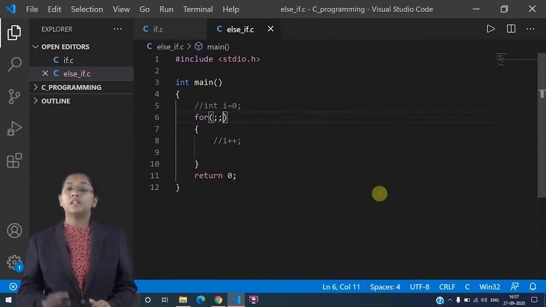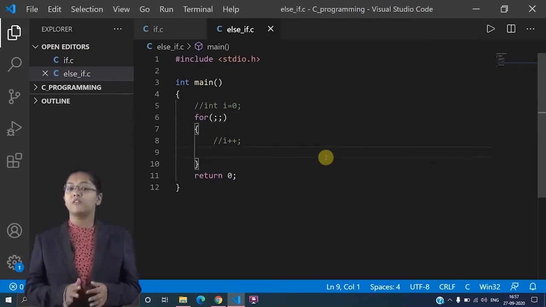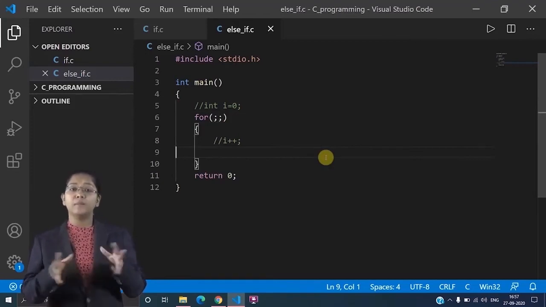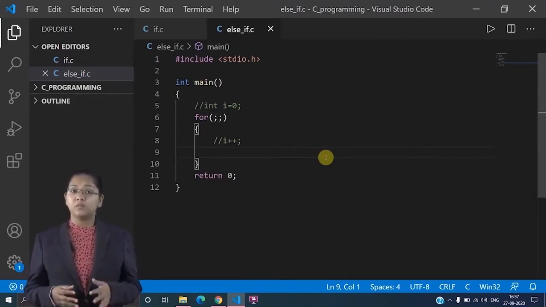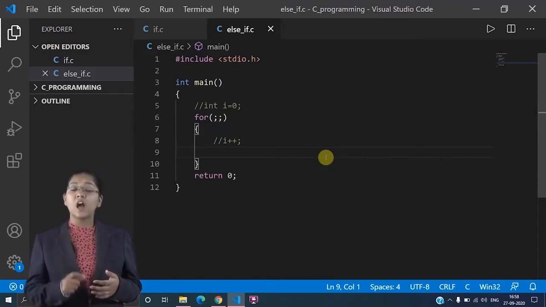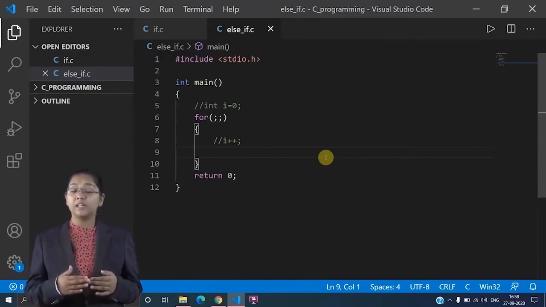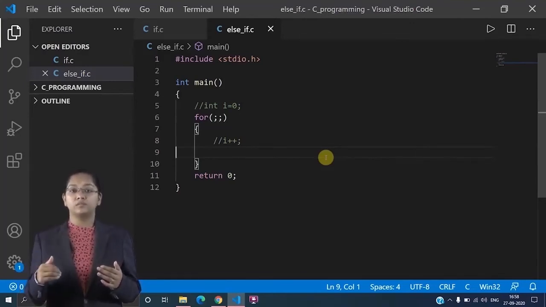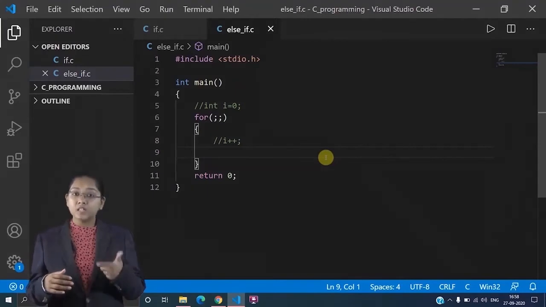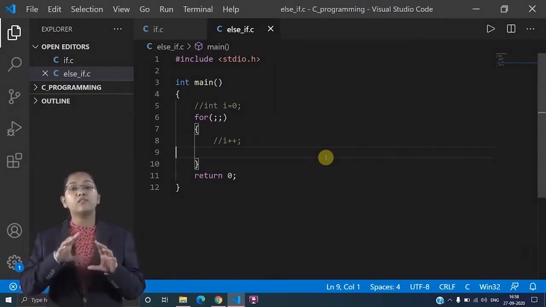Let's say I have given this for loop, only this for loop, and I haven't added any parameters over there. Then what will it give? Is it right? I would say yes, it is right. But the only difference is here I will get an infinite loop. This code is not a wrong code. This is right code. But the only difference is I will get an infinite loop.